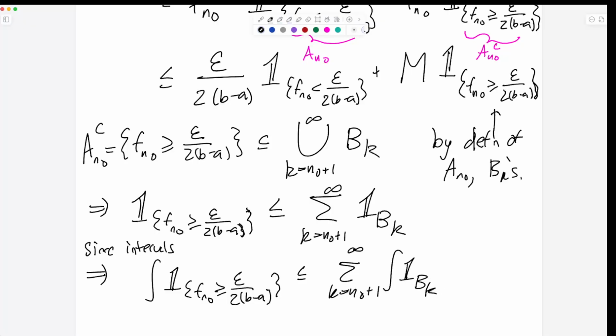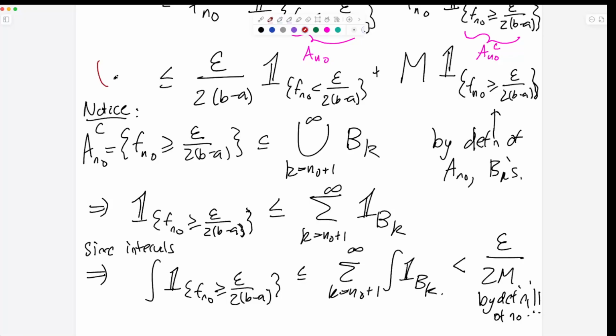In the actual textbook, they don't write these integrals. They write out the sum of all the left-hand side and right-hand side of all the intervals, and it's quite annoying. I like to write it as an integral over here. But the important thing to keep in mind is that I couldn't have done this integral trick earlier, because it was important that these pieces were all actually intervals. And this thing is exactly what we set up. This thing is less than epsilon over 2M by definition of n0. Okay, so this is lovely. This is a little notice to argue that this term is already going to be small. This term is going to be small because of that. So now I can continue over here.